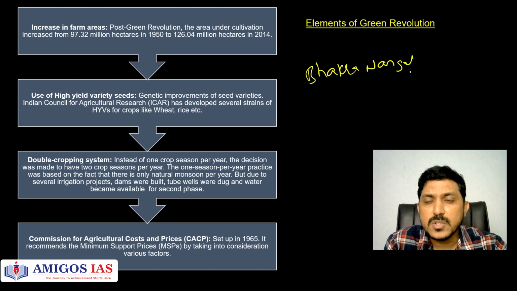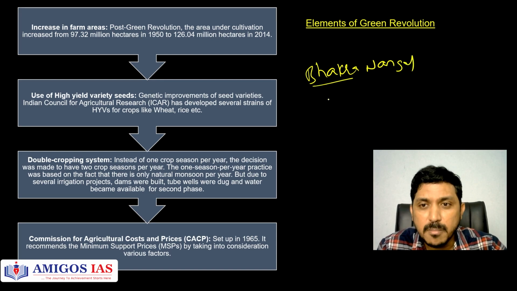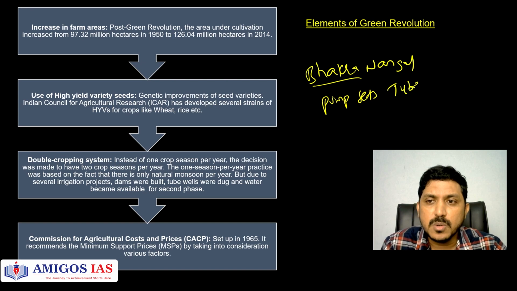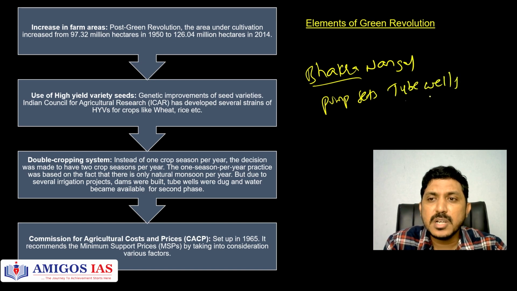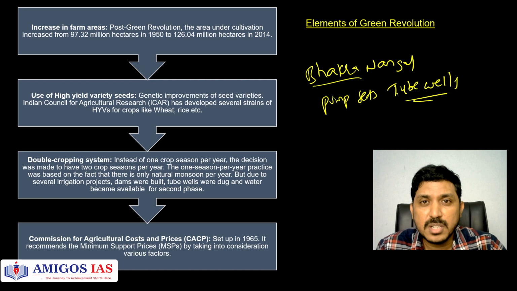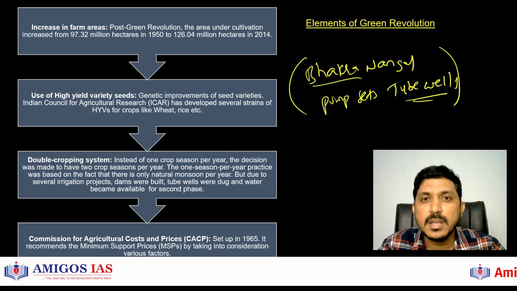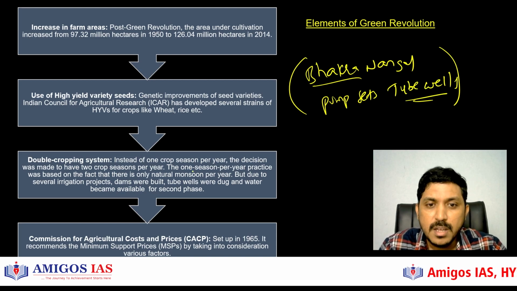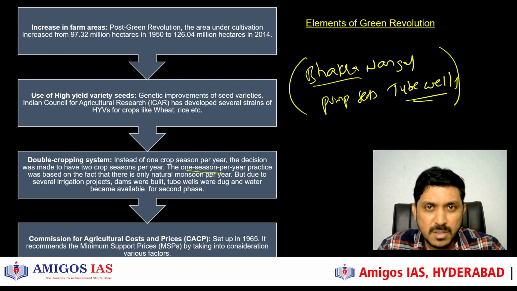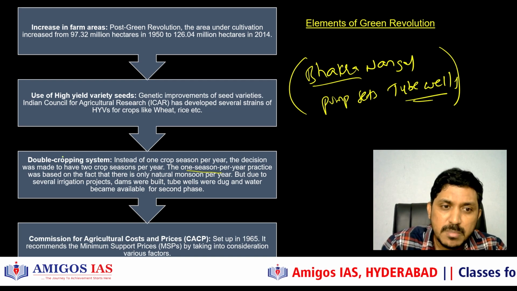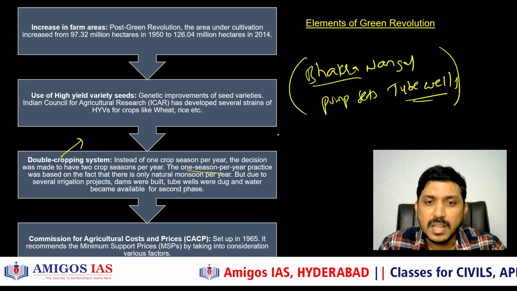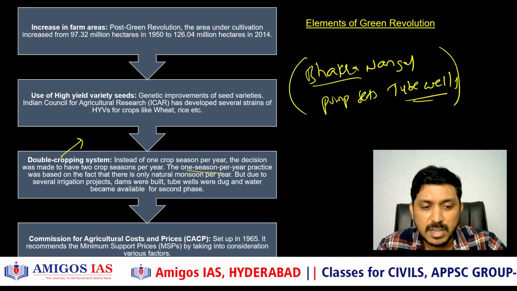And not only that, so many solar pump sets were built, and several tube wells also, thousands, at least 90,000 tube wells were dug for irrigation facilities, because growing more amount of crops in a short span of time in multiple cycles will require good irrigation facilities. So India, one season per year practice goodbye, and from now onwards double cropping system has to be introduced in the second phase. That also happened in the green revolution.